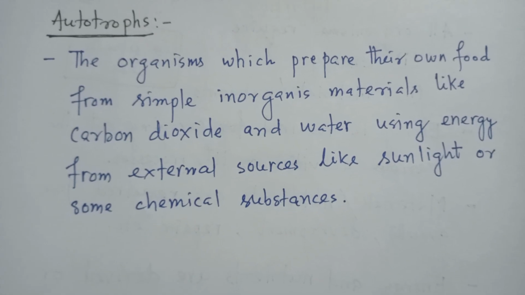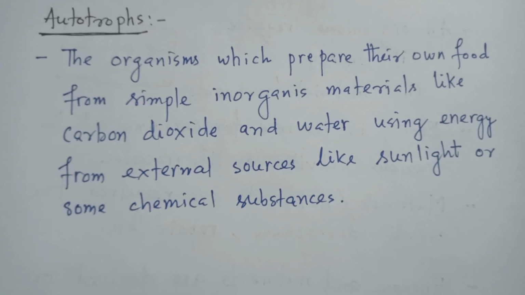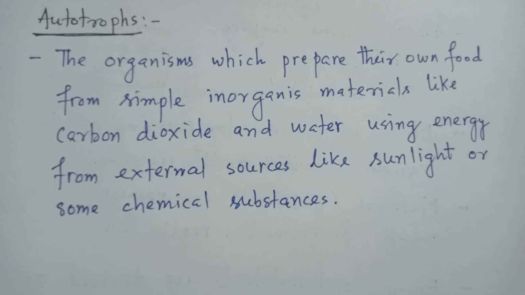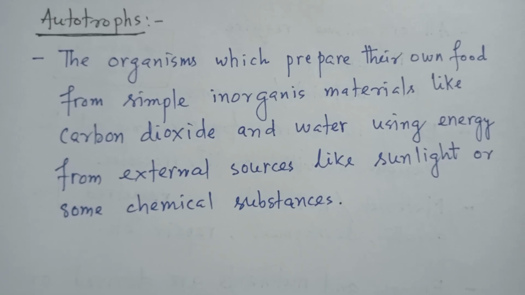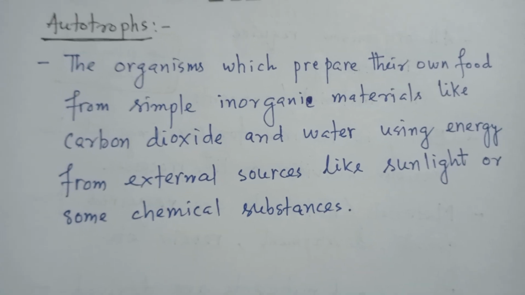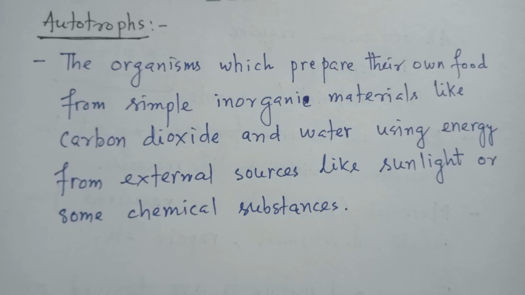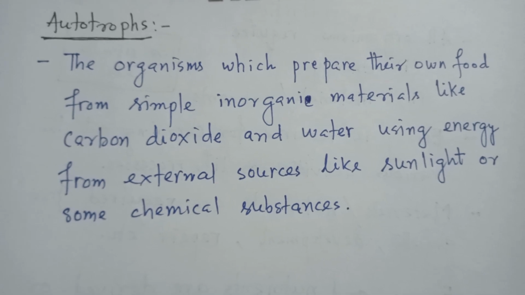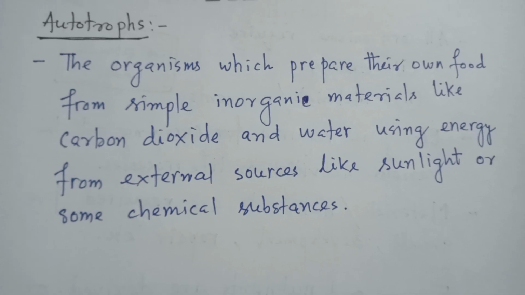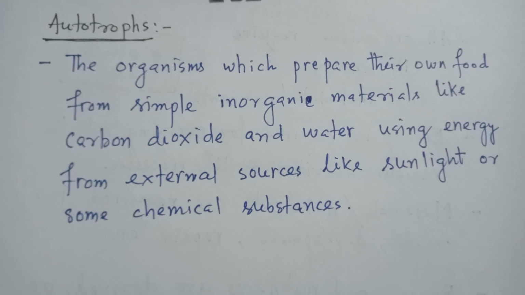A little bit more we will discuss about autotrophs. Autotrophs are the organisms which prepare their own food from simple inorganic materials like carbon dioxide and water, using energy from an external source like sunlight or from some chemical substances.